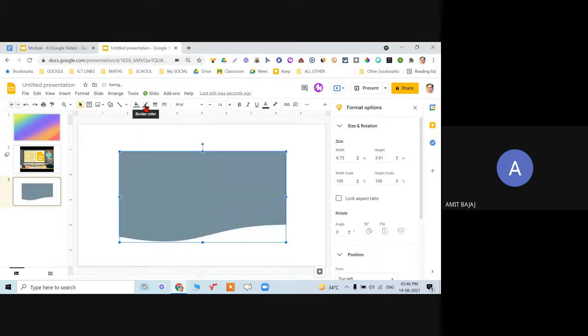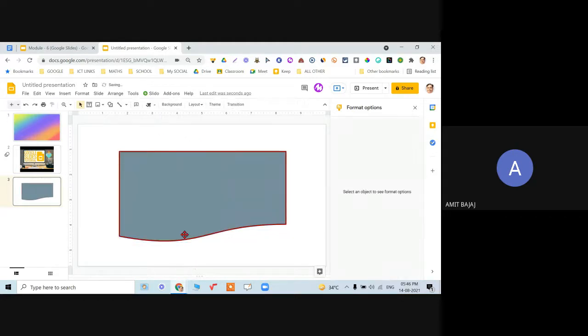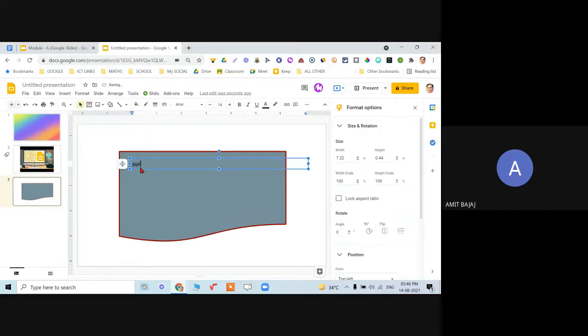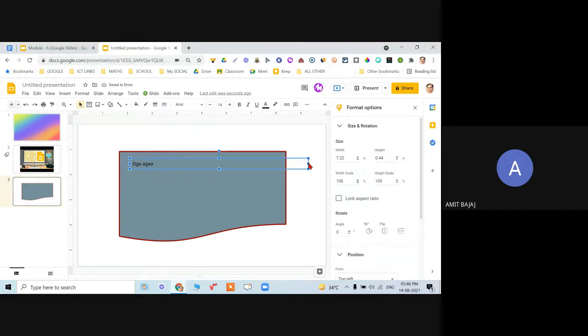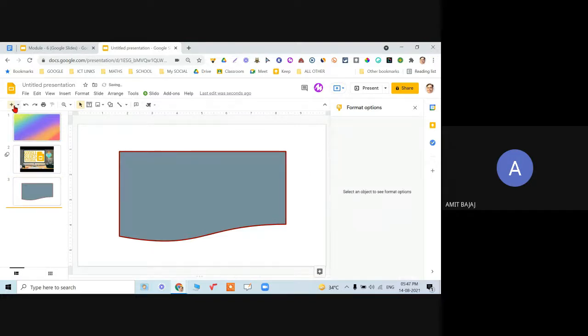I can change the border color. I can have the border width as 4 points so it is more visible. And now I can go for the text and I start writing over here. So this way, exactly what you are doing in your PowerPoint presentation, that can always be done over here.